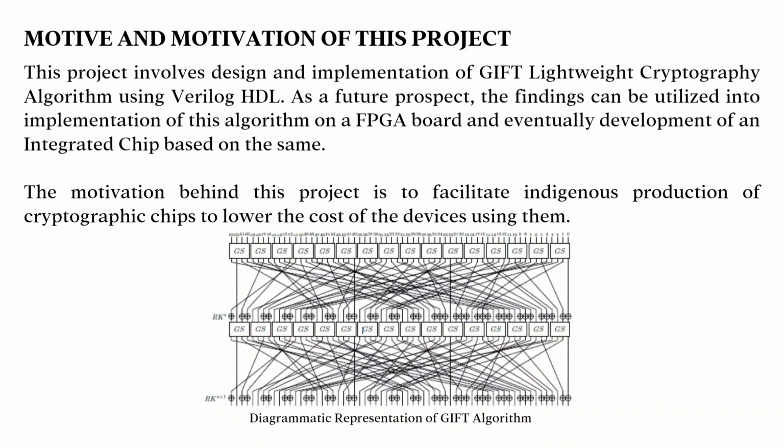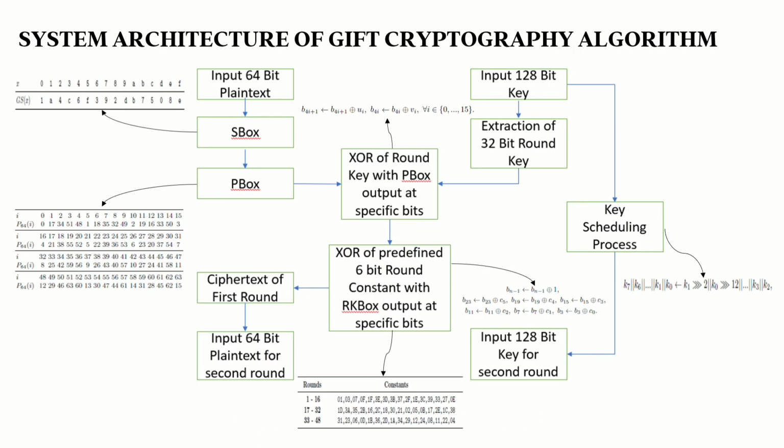The motivation behind this project is to facilitate indigenous production of cryptographic chips to lower the cost of the devices using them. Here we can see the diagrammatic representation of GIFT algorithm and we can observe the various processes involved in each round. This algorithm has 28 rounds of encryption followed by 28 rounds of decryption. Moving on, we can see the system architecture of a GIFT algorithm single round of encryption.